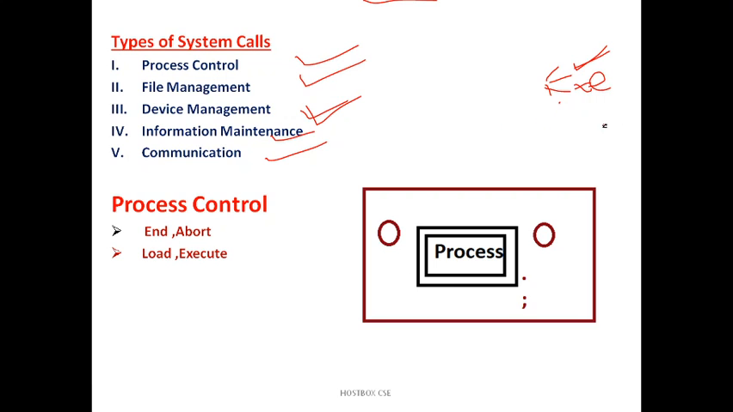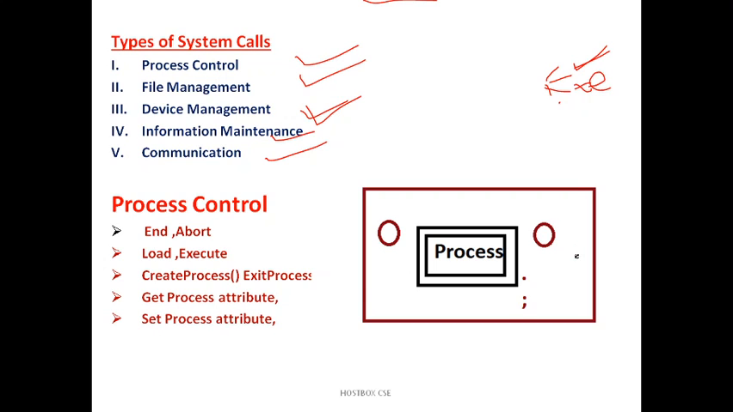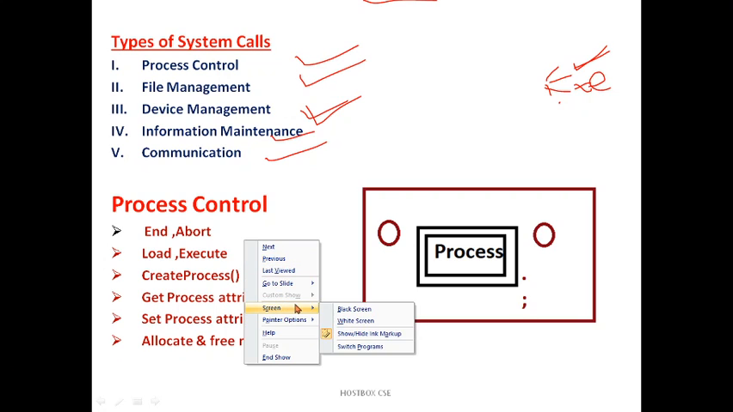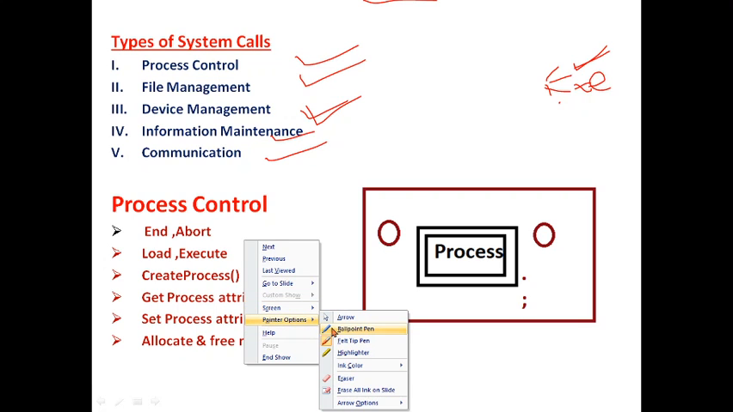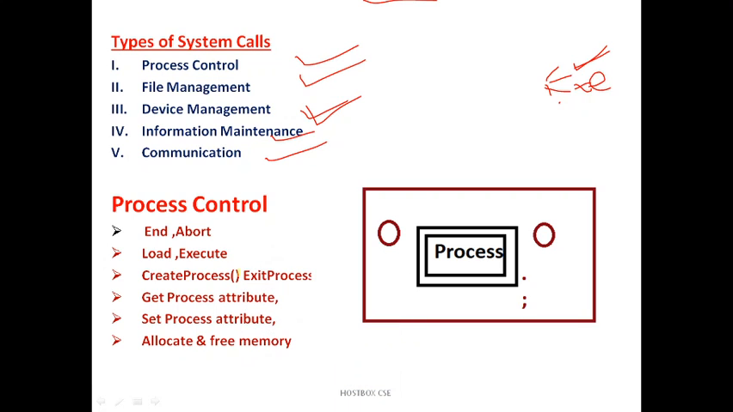So there are some system calls that are very important. The process control calls are called end, abort, load, execute, create process, exit process, get process attribute, followed by set process attribute, and at last allocate and free memory. So you know a number of processes are supported by the computer today. End means what? Once the process has started, it should end. After completion of the task, the process should end.